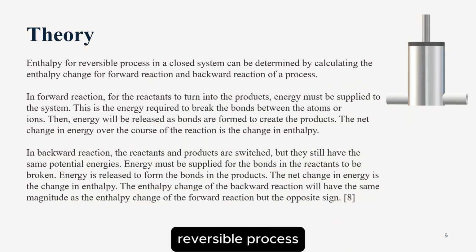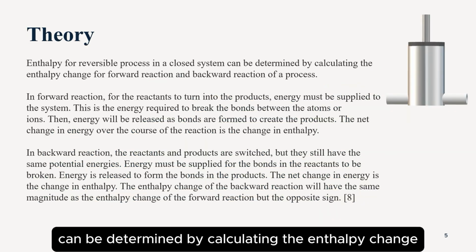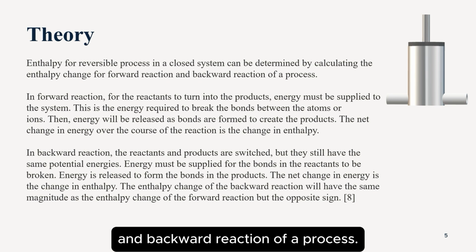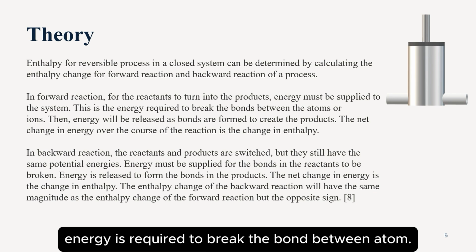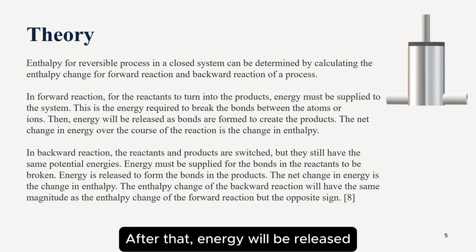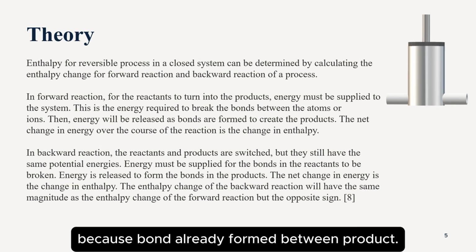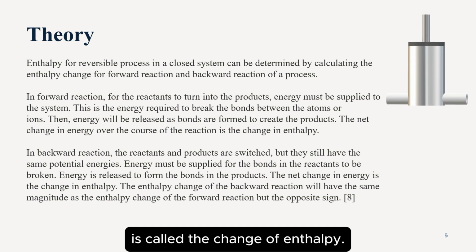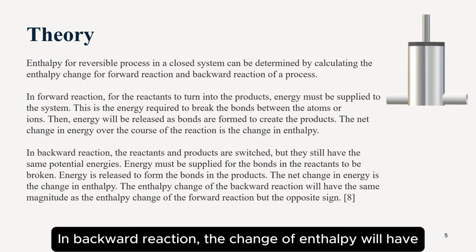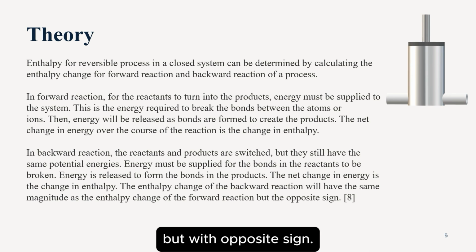Enthalpy in a closed system reversible process can be determined by calculating the enthalpy change for the forward reaction and backward reaction of a process. In a forward reaction, energy must be supplied to the system because energy is required to break the bonds between atoms. After that, energy will be released because bonds are formed in the products. The net change in energy over this reaction is called the change of enthalpy. In the backward reaction, the change of enthalpy will have the same value as the forward reaction, but with opposite sign.